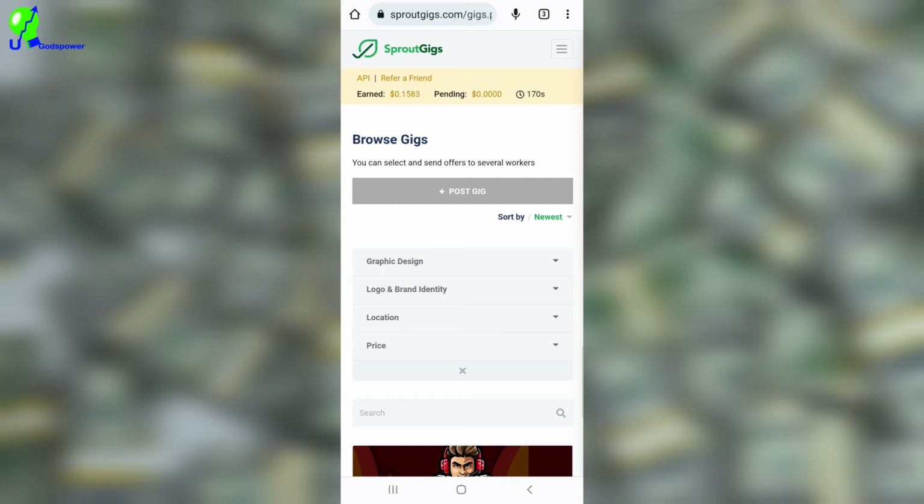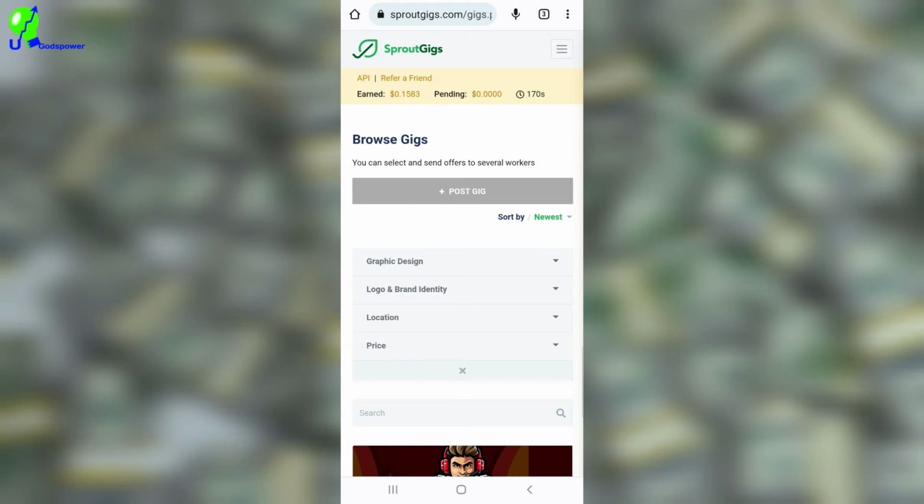And the most lucrative way that you can make money on Sproutgigs is their offer method, where you can complete offers, like go and watch people's videos, go and like people's posts, go and comment on people's Instagram posts, go and comment on people's YouTube posts, go and subscribe to people's YouTube channels. All those things I just mentioned, you are going to be making money. Go and submit your email to a particular company, go and give your opinion about particular services, all those things. You can make money with them on Sproutgigs.